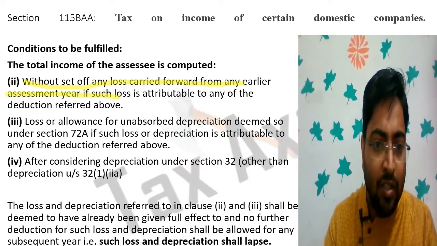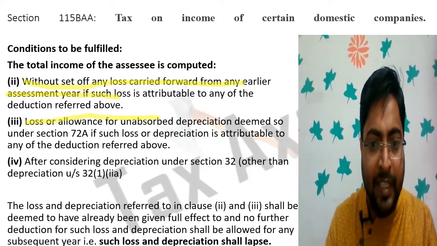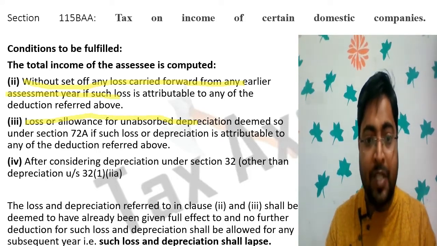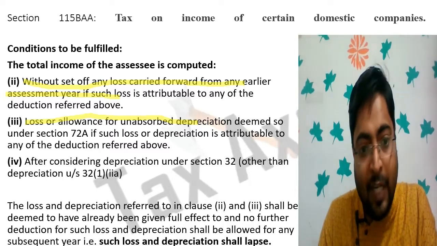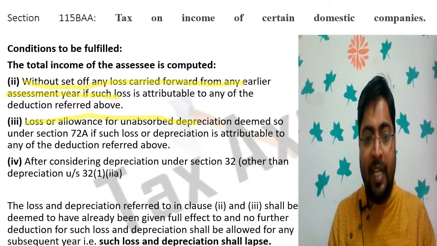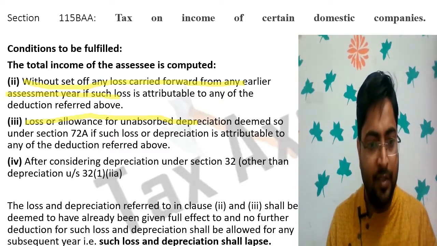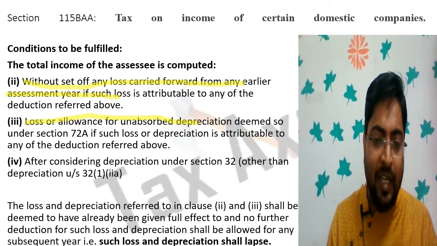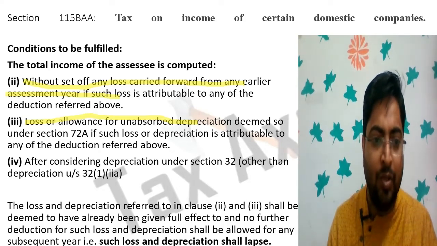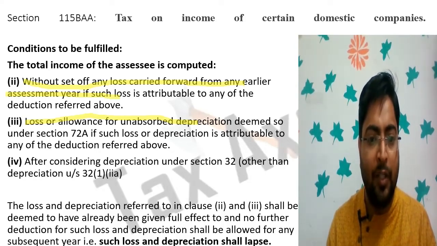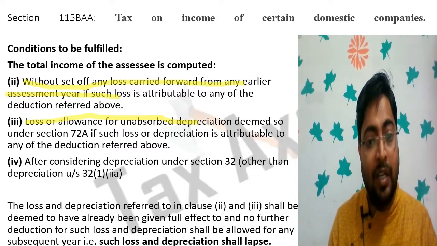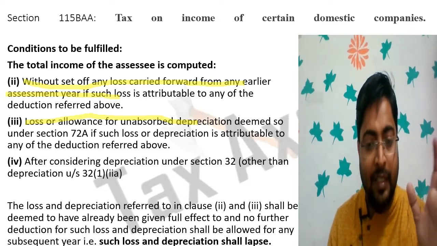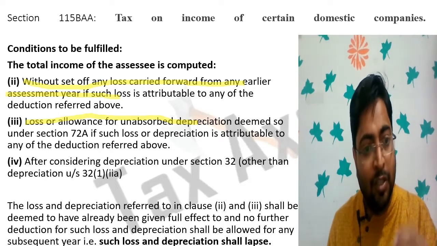Second thing, loss or allowances for unabsorbed depreciation deemed so under section 72A, if such loss or depreciation is attributable to any of the reductions referred above. Unabsorbed depreciation will also not be available. And after considering depreciation under section 32 other than depreciation under 32(1)(ii)(a), normal depreciation is applicable. Additional depreciation, if anything is left, that also expires.